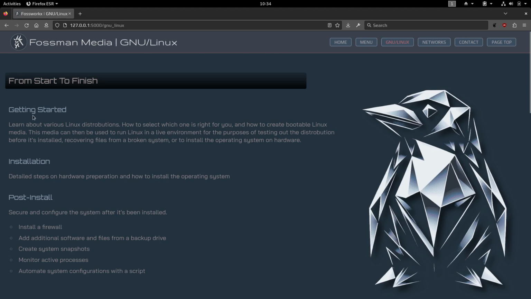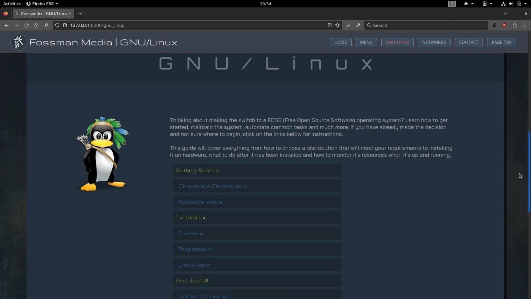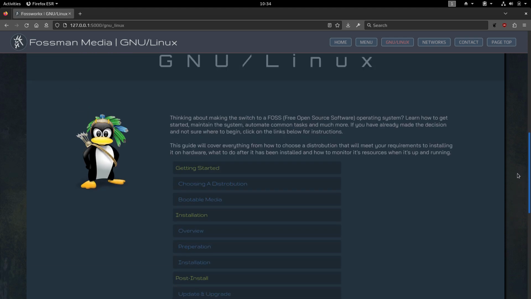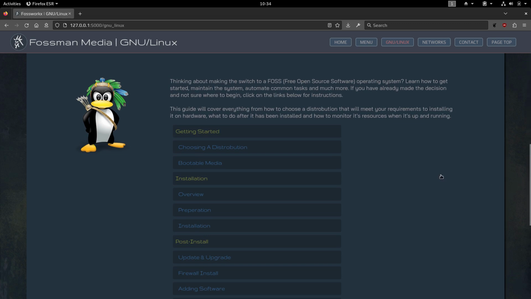And here's just some brief information about it that I described a couple minutes ago. Under that, we have a great big long laundry list of different areas that someone may want to explore if they're just getting started and want to go through each step and have an operating system up and running at the very end of it that is customized exactly the way they want. If I was just getting started with Linux, I would suggest starting at the very top of this list, going through each step, and working your way down to the very bottom.